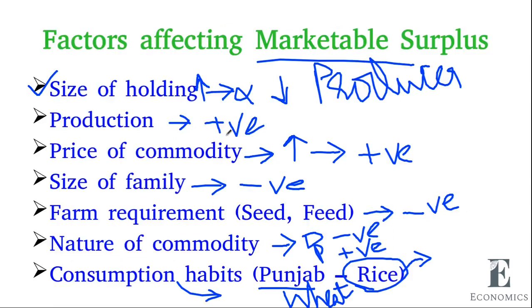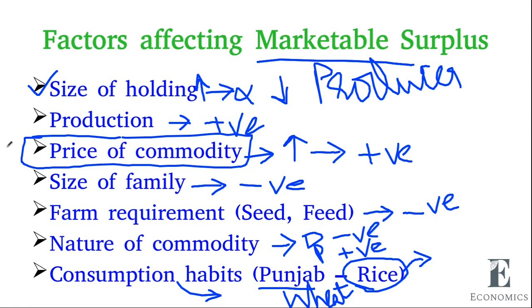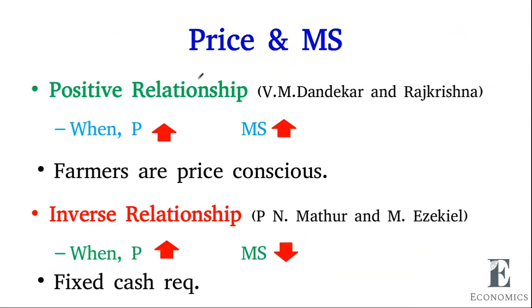Apart from all these criteria, one major criterion the farmers will always think of is the price. It is a very economic criterion. So let's see the price and marketable surplus.